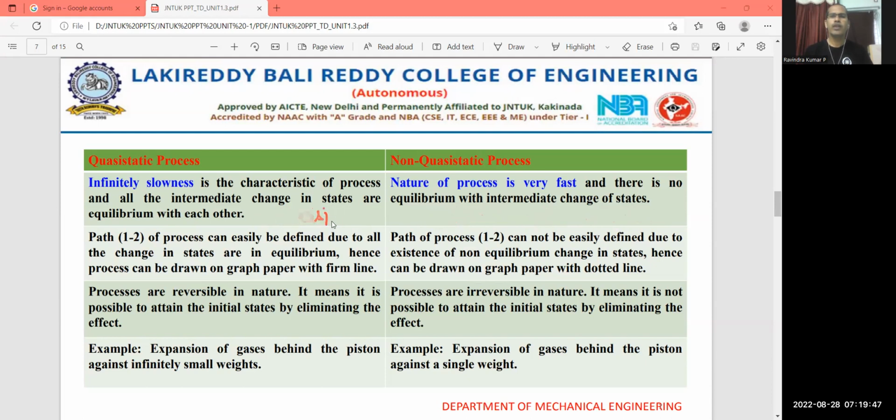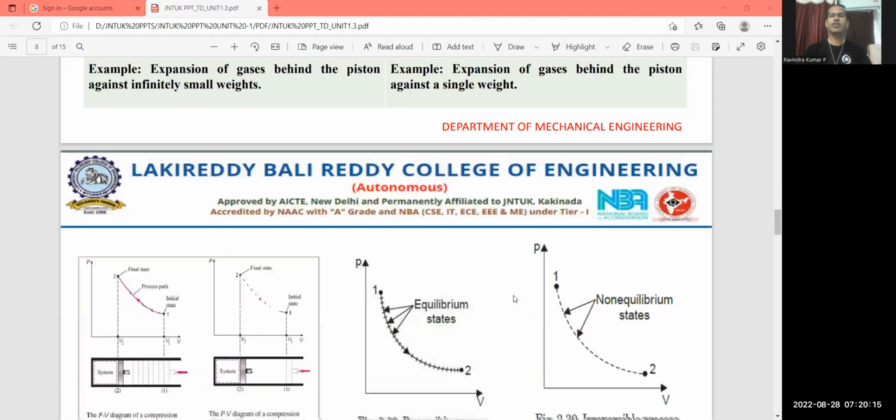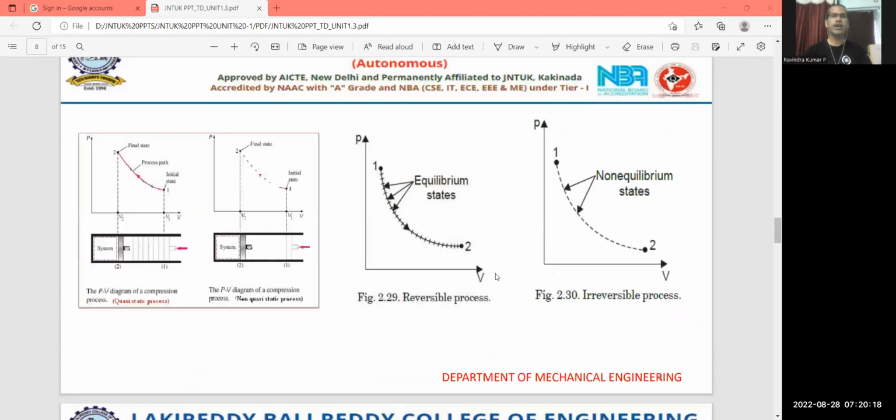For today's class, we will discuss the examples connected to the reversible process and irreversible process. The quasi-static process example is the expansion of gases behind the piston against infinitely small weights, very small incremental weights. Whereas the expansion of gases behind the piston against a single weight, you can consider as a non-quasi-static process. These are the diagrammatic sketches where you can observe here the large weight, so it is the 10 kg weight here.